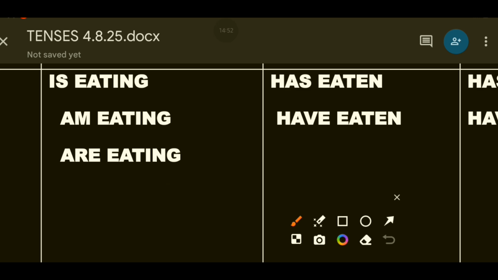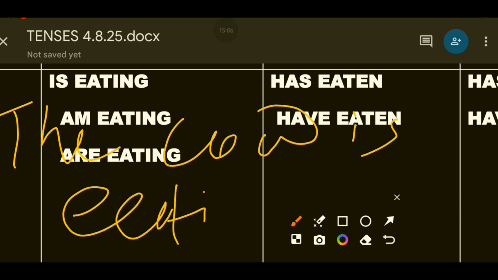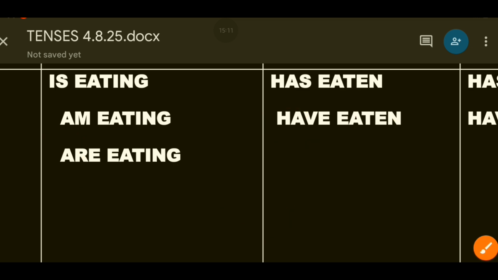Ram is eating, the cow is eating grass. There is a single cow, one cow only, so I can write the cow is eating. There can be more examples also.